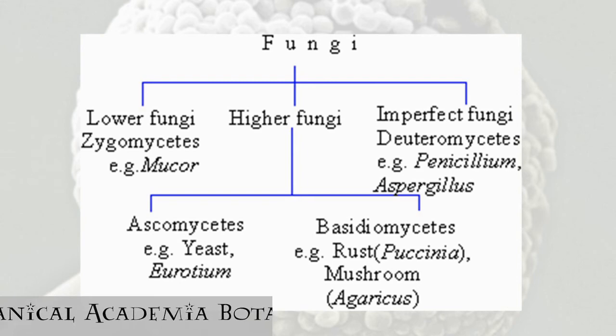Imperfect fungi are also called deuteromycetes. We get Penicillium, Aspergillus, etc. In imperfect fungi, all the fungi which do not have a sexual stage, or the sexual stage has not been found, only the asexual stage is known or researched, those fungi are kept.